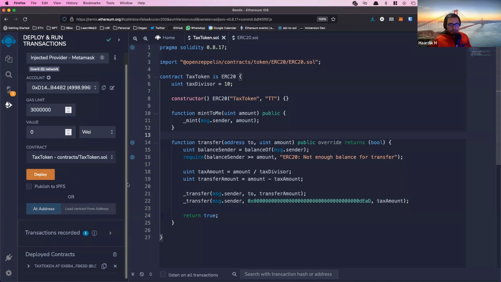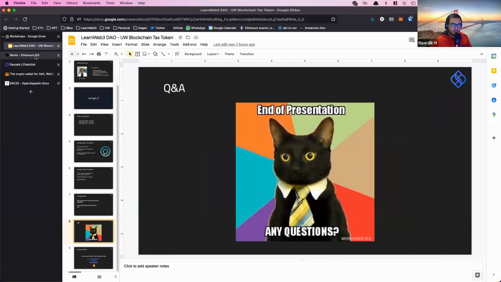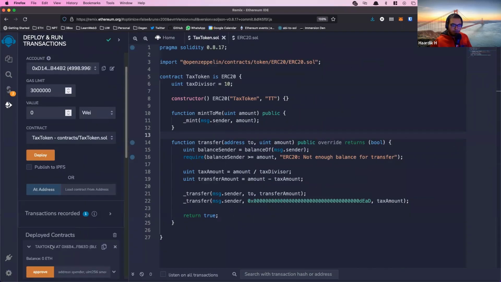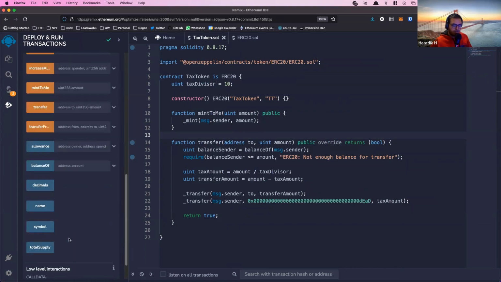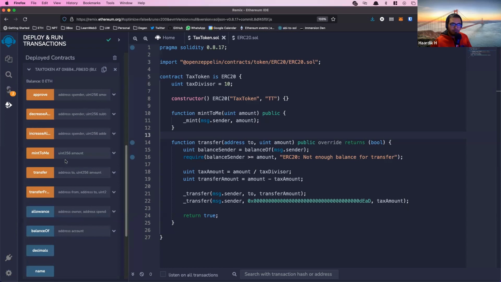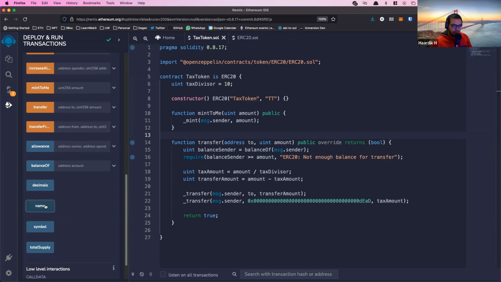All right. So once it's done, it'll show up over here under deployed contracts, and you can click on this little arrow. Oops. Sorry, my mouse gets a little funky sometimes. You can click on this little arrow and it will show you all the functions you can call in this smart contract. A lot of these are things we didn't write ourselves. They're just built into the ERC20 standards, things like the balance of an account and a name.